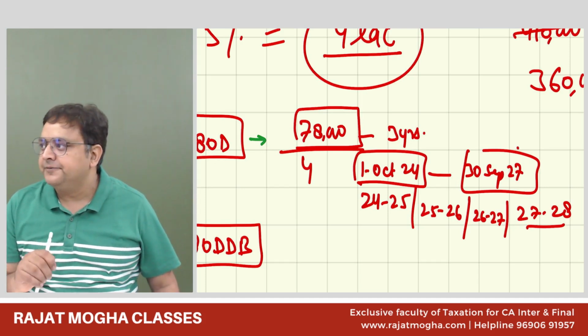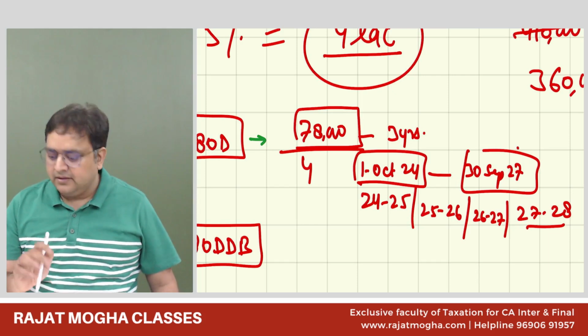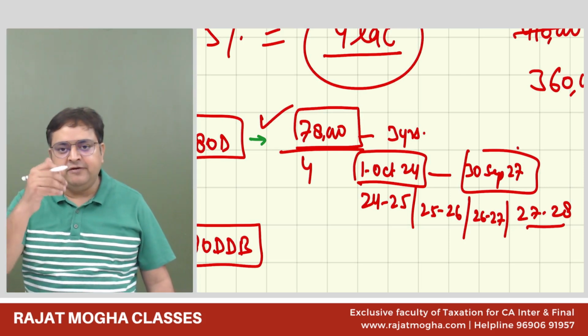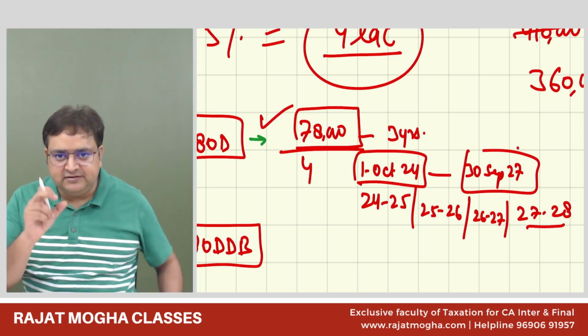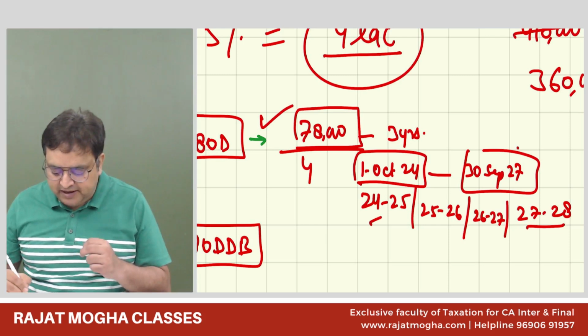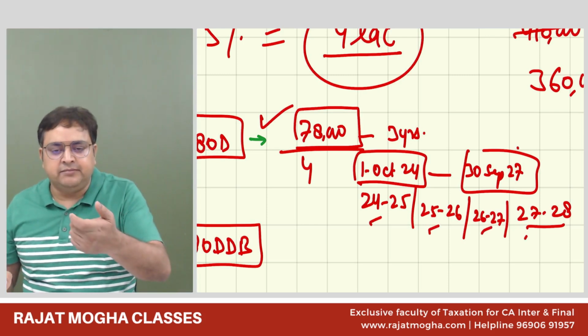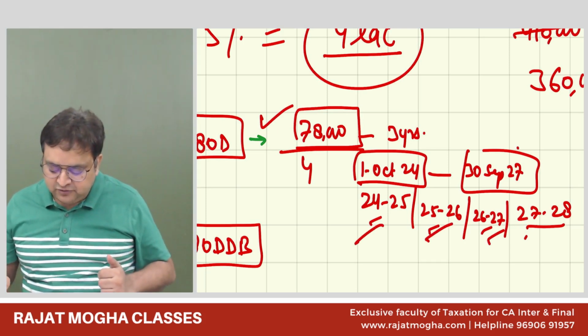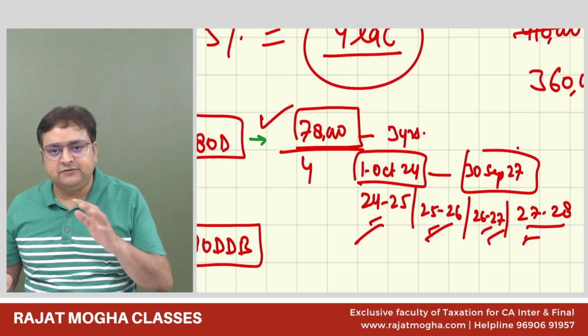Everybody understood it? Yes, sir. So this was about lump sum payment. We have to divide it by the number of relevant years, whatever number of relevant years are coming in between. So although the policy was for 3 years, it is actually affecting 4 years. So the relevant assessment previous year is 4 years.